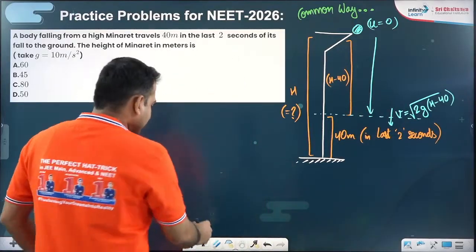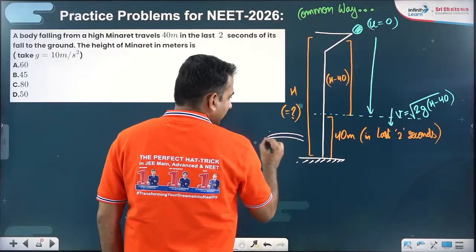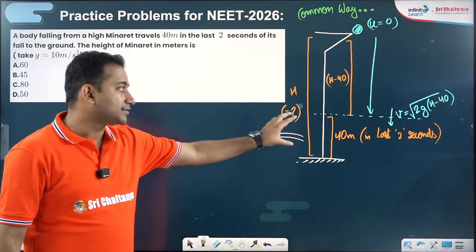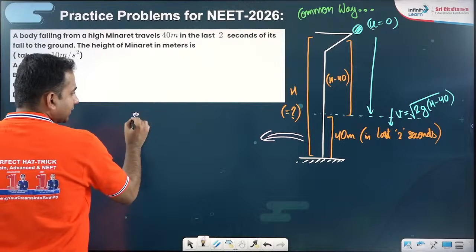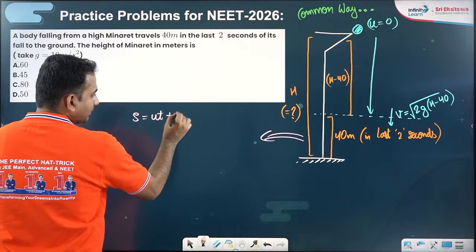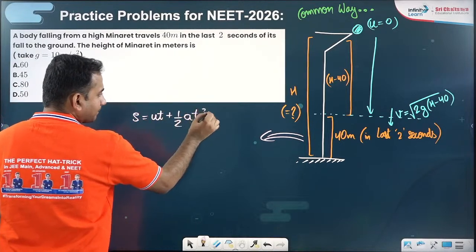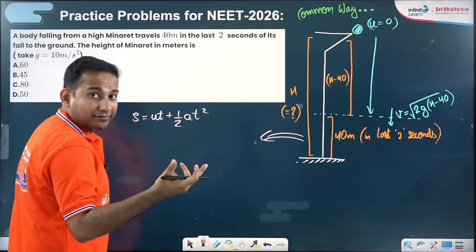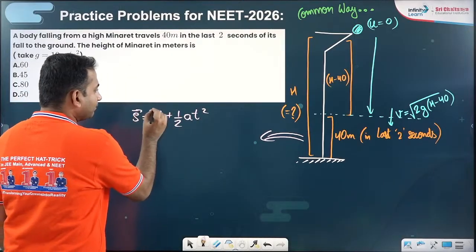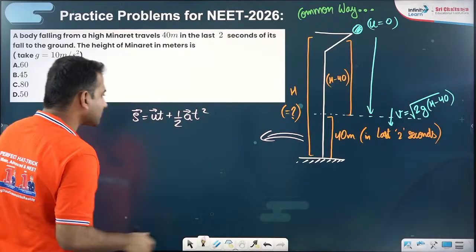All right. Now let us try to understand this later part of the motion, meaning the last 2 seconds. In these last 2 seconds, I am going to apply s = ut + ½at². Convention: it's a vector equation here, so I'll be keeping everything with plus and minus signs.